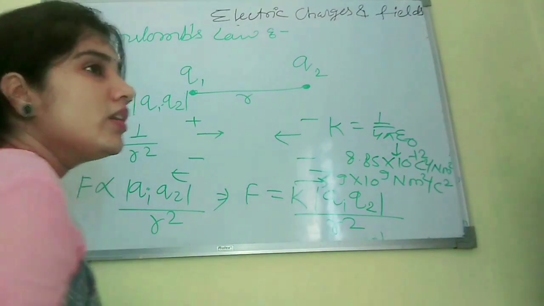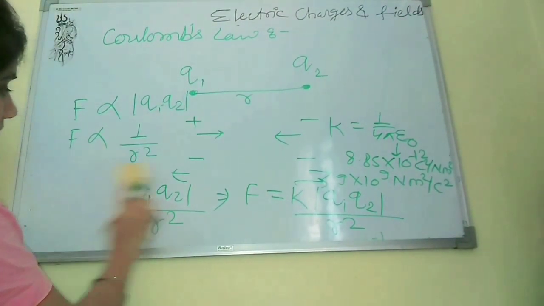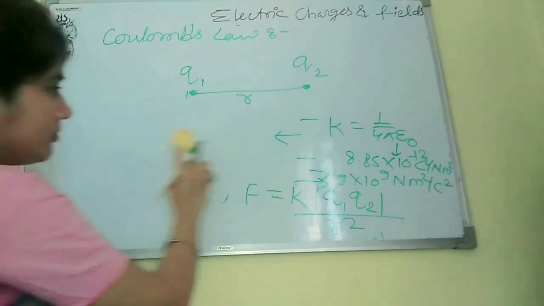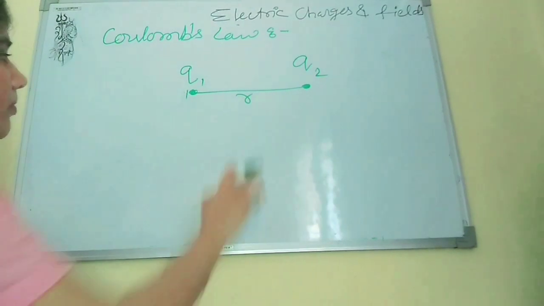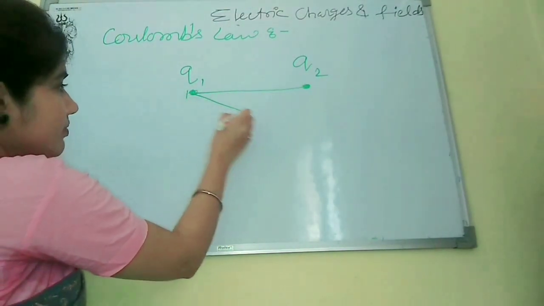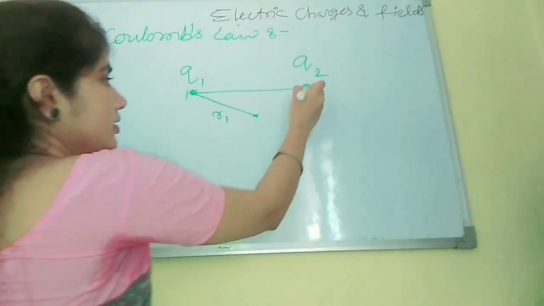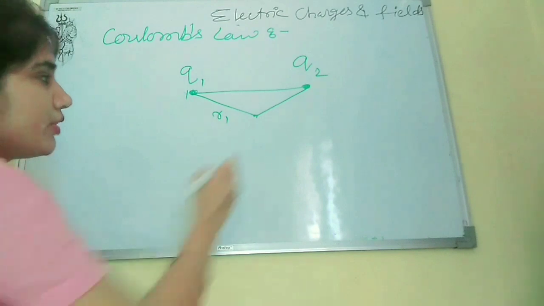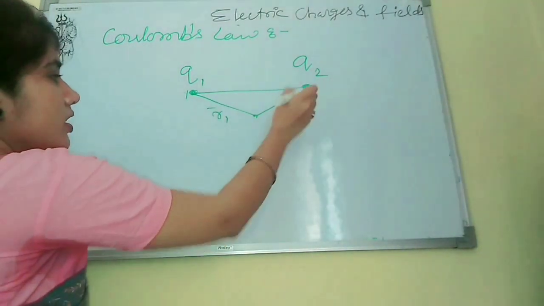This is the formula. Now let's see Coulomb's law in vector form. This is point Q1, Q2. This is the position vector of Q1, that is r1, and this is the position vector of Q2, that is r2. Okay, these are the position vectors.